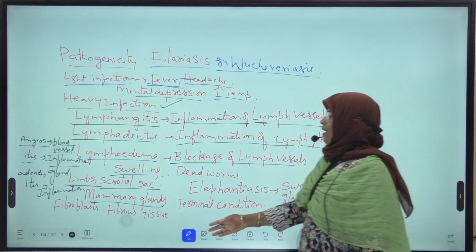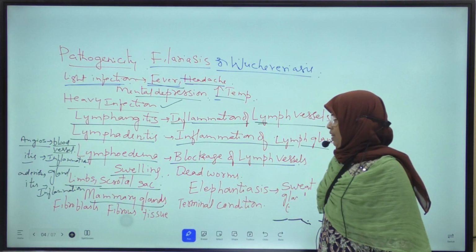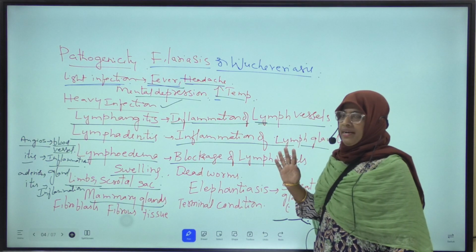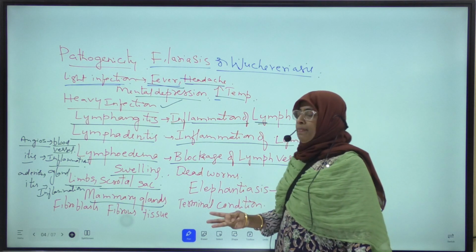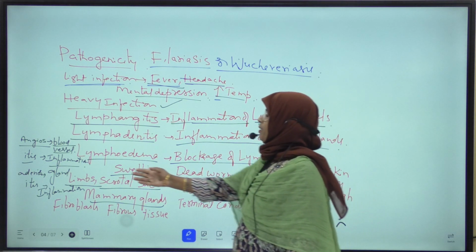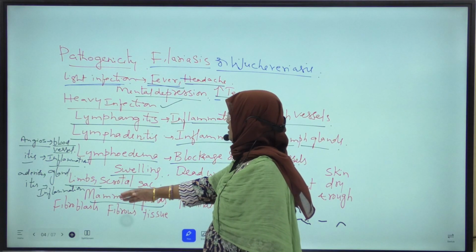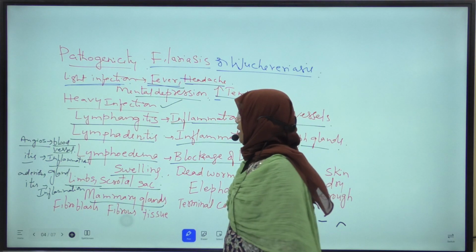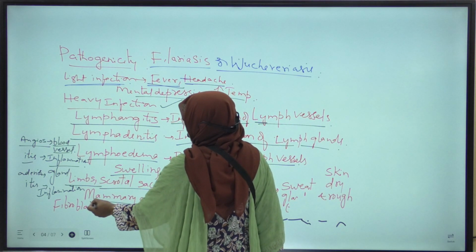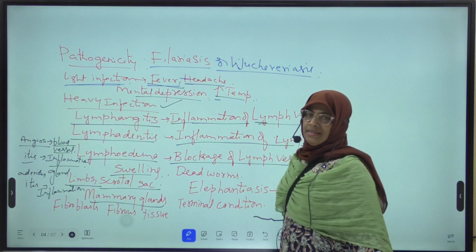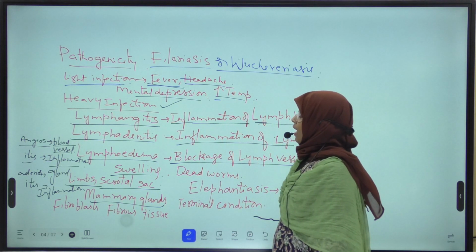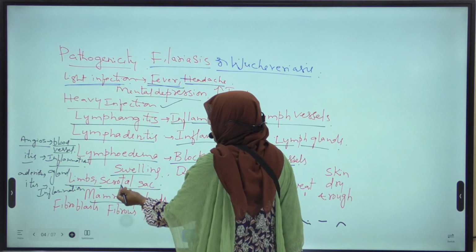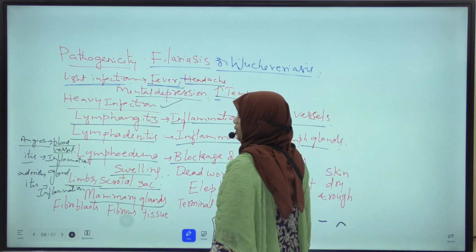And due to the development of fibrous tissue in the lymph vessels, what happens? Ugly growth of the parts of the body takes place, especially in the limbs. Limbs means forelimbs and hind limbs, hands and legs. Scrotal sac, it is in the case of male human beings, and also mammary glands in the female human beings.